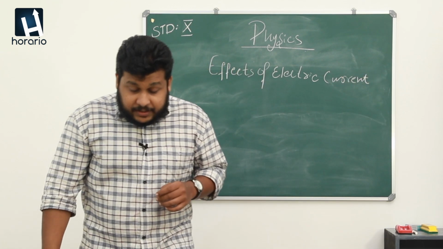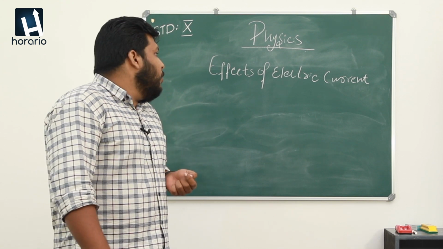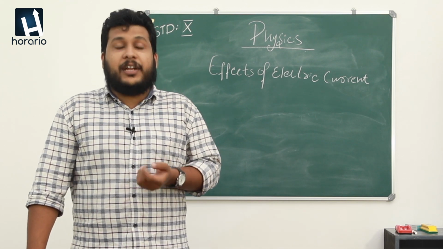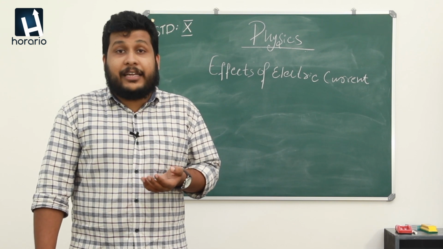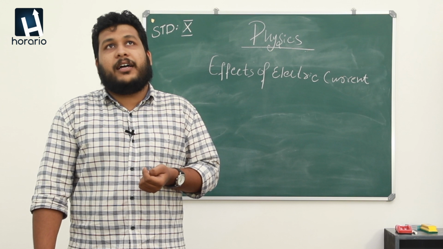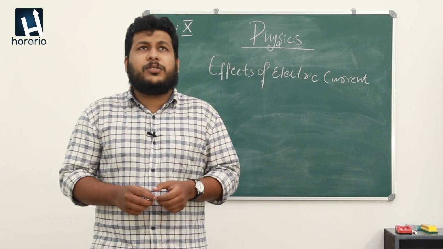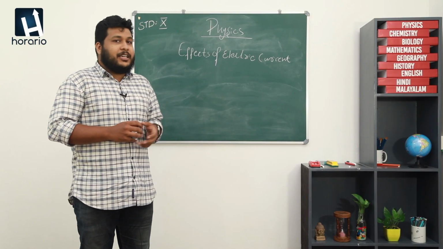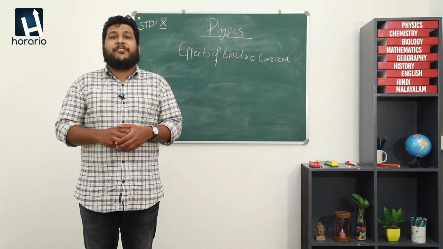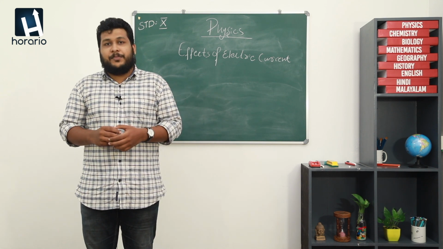In the previous classes, in 8th and 9th classes, we studied different types of electrical phenomena like magnetic effects and other things like voltage, current and resistance. Those are words you are familiar with. Here we are discussing the different kinds of effects that can be generated from the electric current.